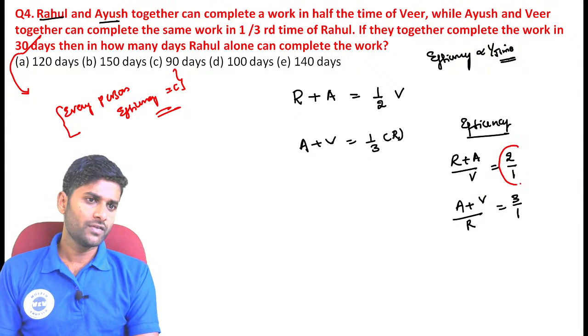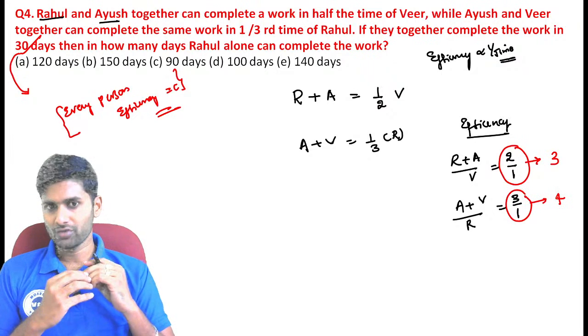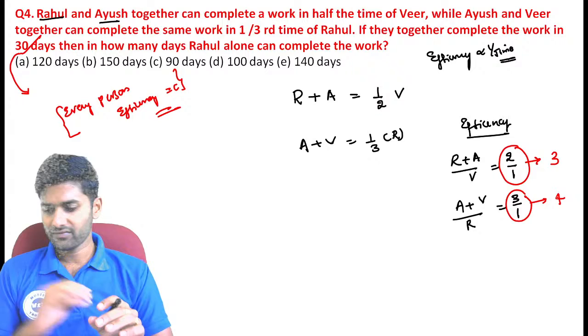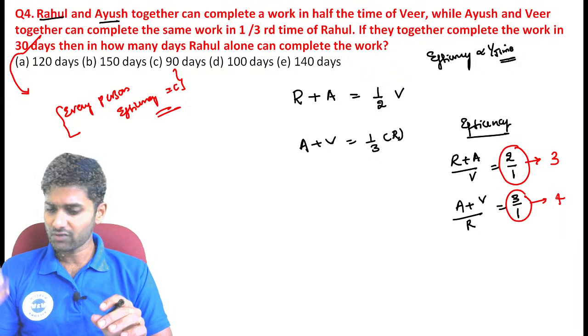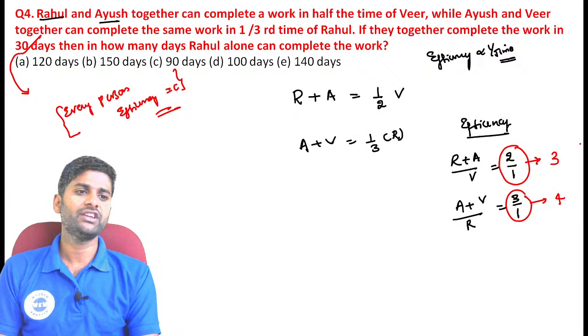First of all, they are doing 3 units here, and they are doing 4 units here. First, we need to equalize the total work. Why? Because the total work is constant. Those three members are working here, so it is constant work with the same persons. So we need to equalize those works.